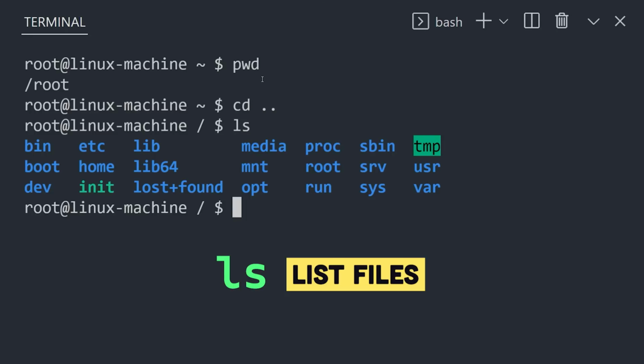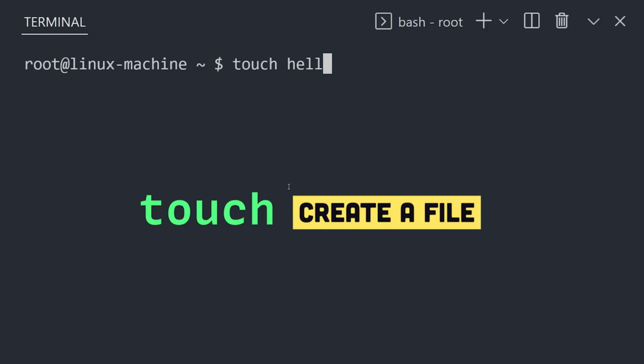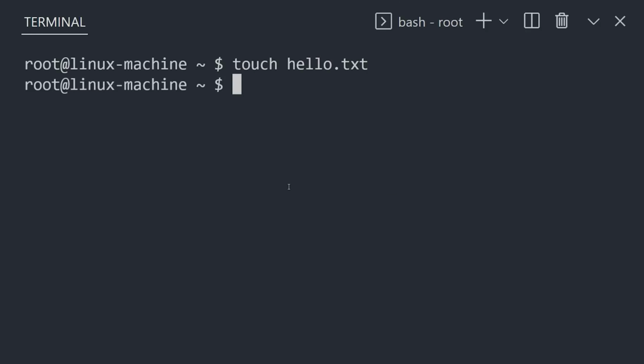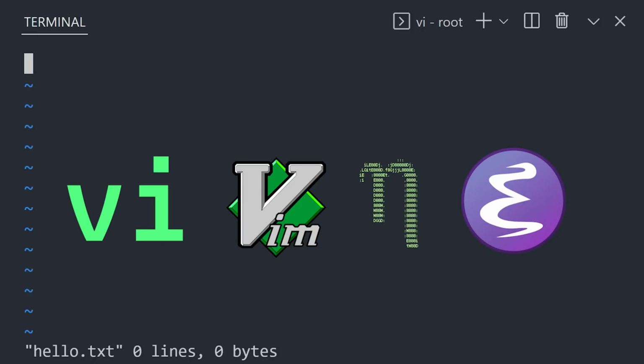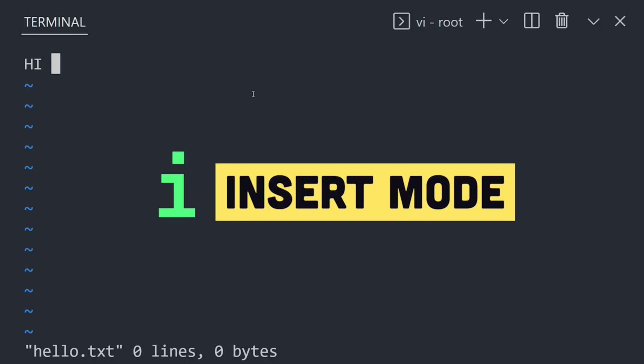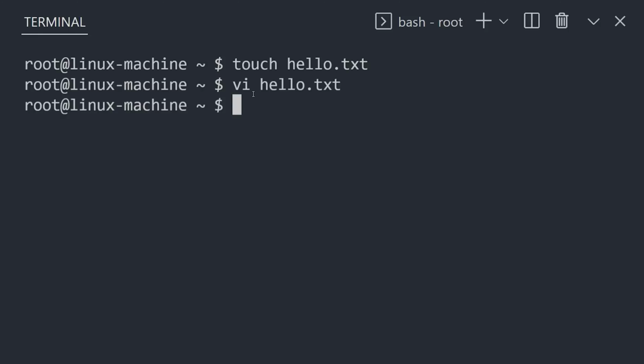Use the ls command to print all the subdirectories here. These are your critical system files. Let's go back home with cd tilde. Now create a new file with touch, then edit it from the terminal with a tool like Vim, Nano, or Emacs. In Vim, type i to insert, write your screenplay, hit escape, then :wq to write it to the file system.